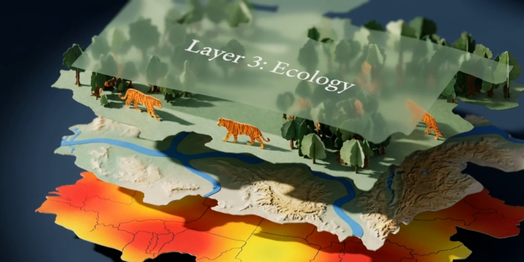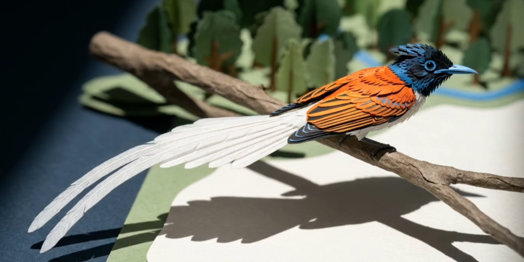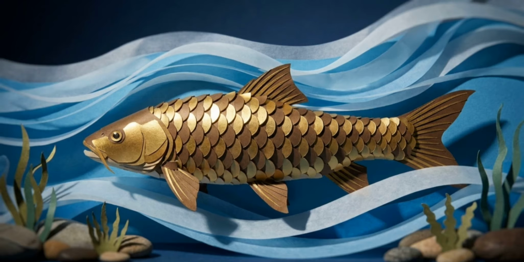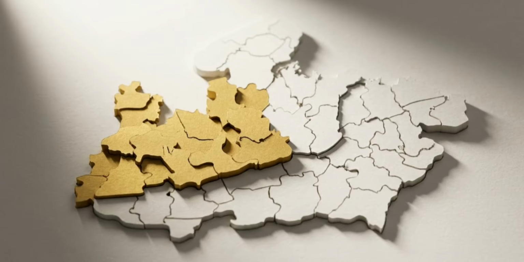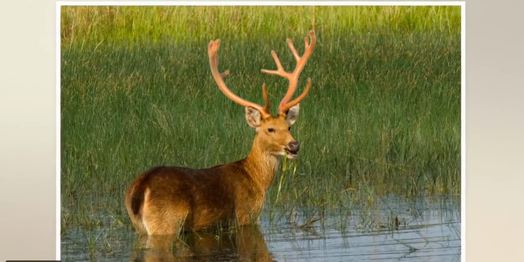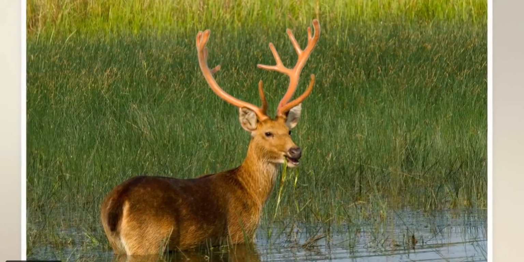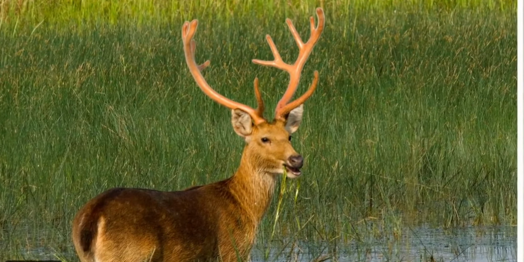With the terrain mapped, Layer 3 focuses on what lives and grows on it. A common exam hurdle is recalling state symbols and conservation data. The state bird is the dudraj, the state tree is the banyan, the state fish is the masir, and the state sport is Malkamb, deeply rooted in the Malwa region. This image shows the hard-ground Barasingha, the official state animal. It represents a major conservation victory, rescued from local extinction within Kanha National Park.